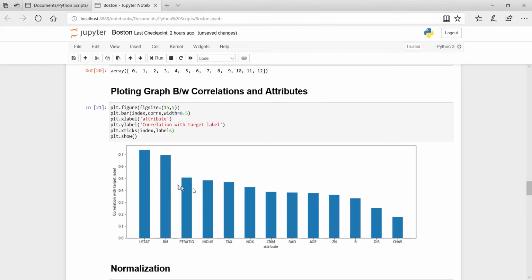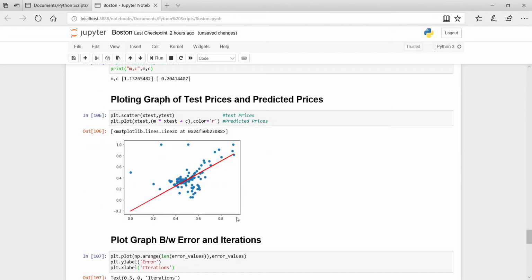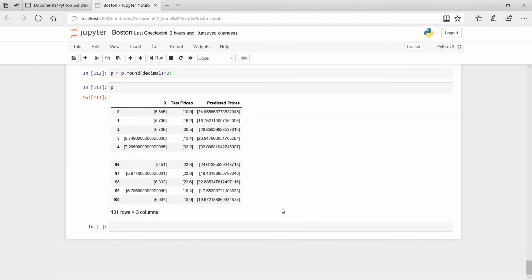So we have seen how machine learning algorithms work, linear regression and the gradient descent function. This is all about my project and assignment for Skyfi Labs.